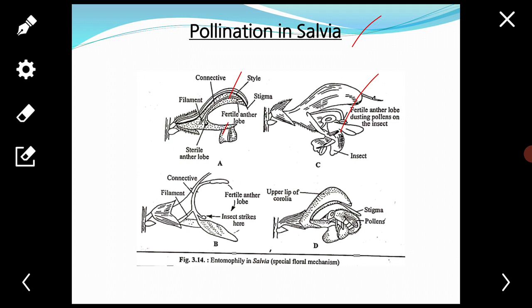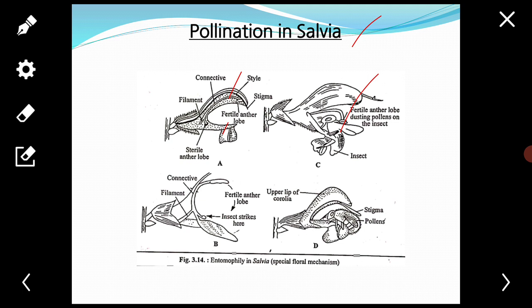The two sterile lobes jointly form a sterile plate of tissue, which is placed at the mouth of the corolla tube and partially blocks the path of the visiting insects. The upper fertile lobes are sheltered in the upper lip of the corolla.